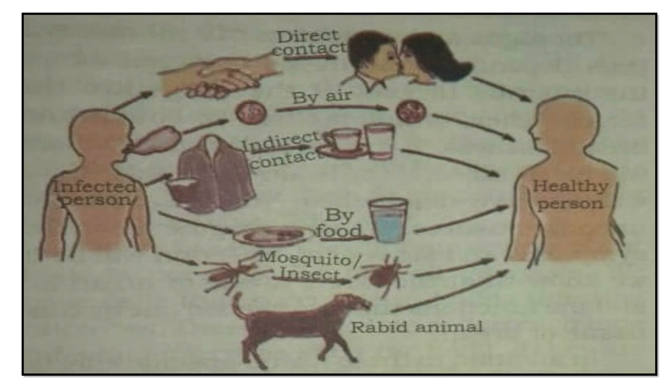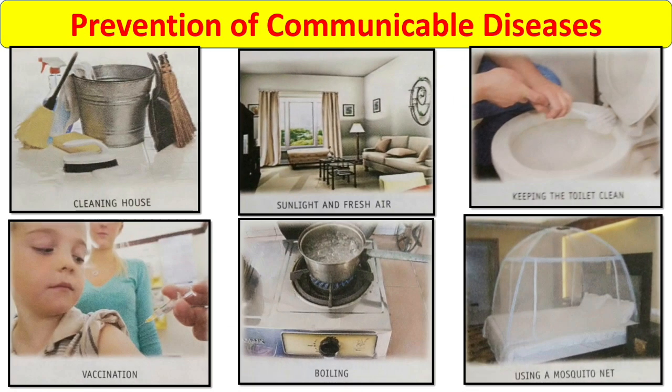So the last one is rabid animals. It means if animals like a dog bite a healthy person, then he can suffer from a disease like rabies. Okay. Now we have studied all about diseases and how they are spread. But what are the preventions for communicable diseases?